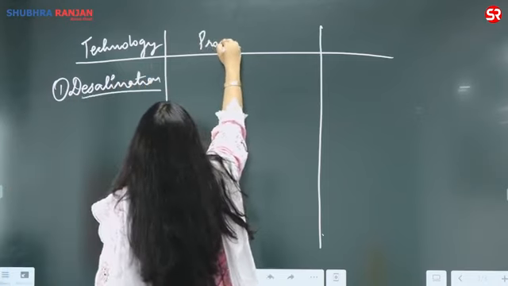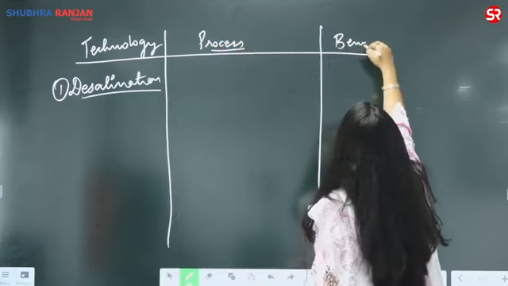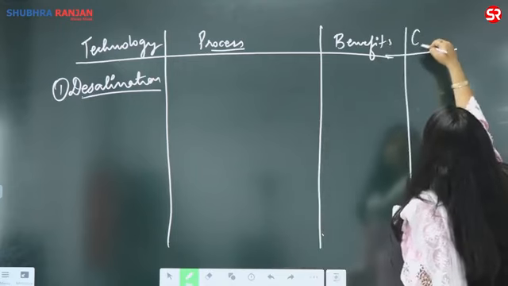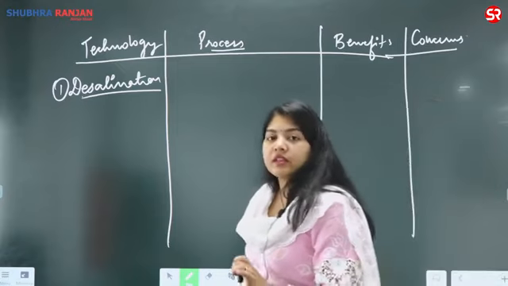What is the process? What are the benefits? And then what are the concerns? Right? सबसे आसान तरीका यही होता है.